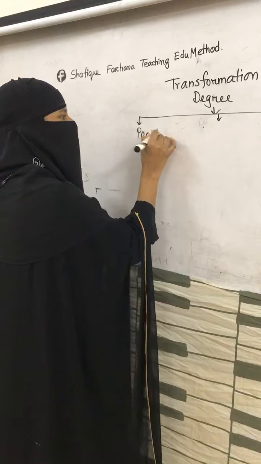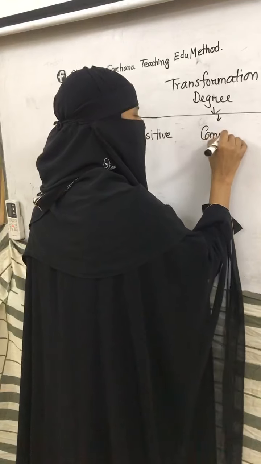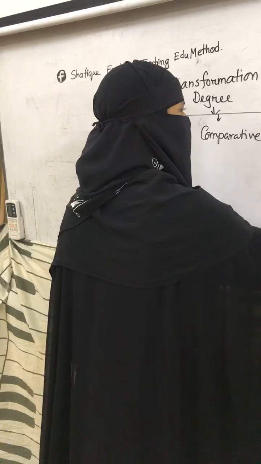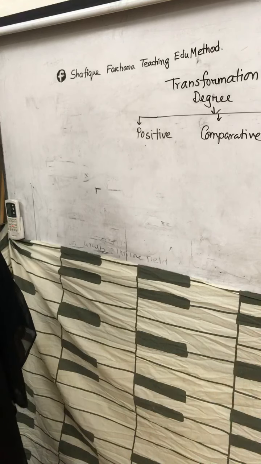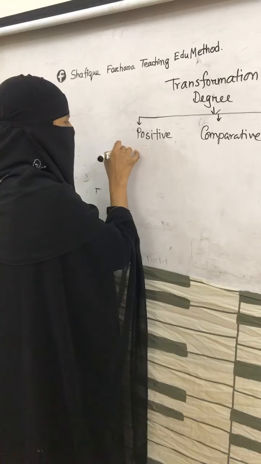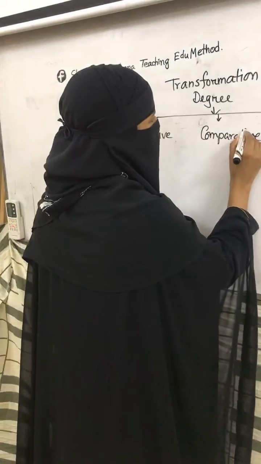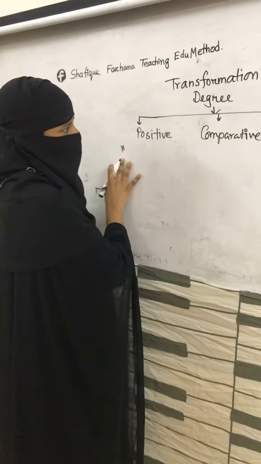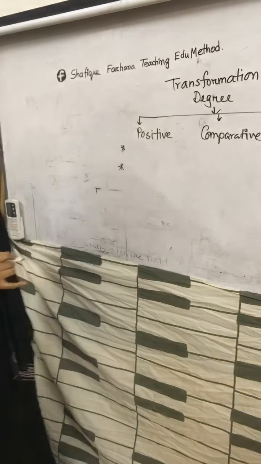Positive, please write it down. Positive, comparative, and superlative. So, you have to change 2 words. In the case of transformation of degree, positive, comparative, and superlative, you have to change 2 words. That is, one is from the degree and another is a linking word or an indicator.